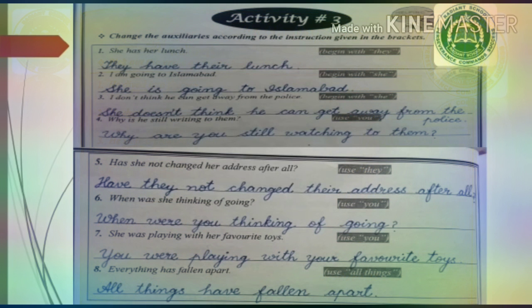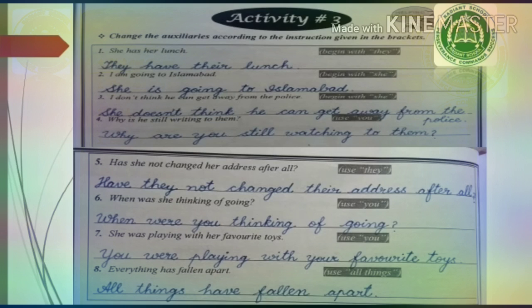Activity number 3, change the auxiliaries according to the instruction given in the brackets. Here you have to change the helping verbs, the auxiliaries according to the instructions. Number 1, she has her lunch. What you have to do is begin with they.